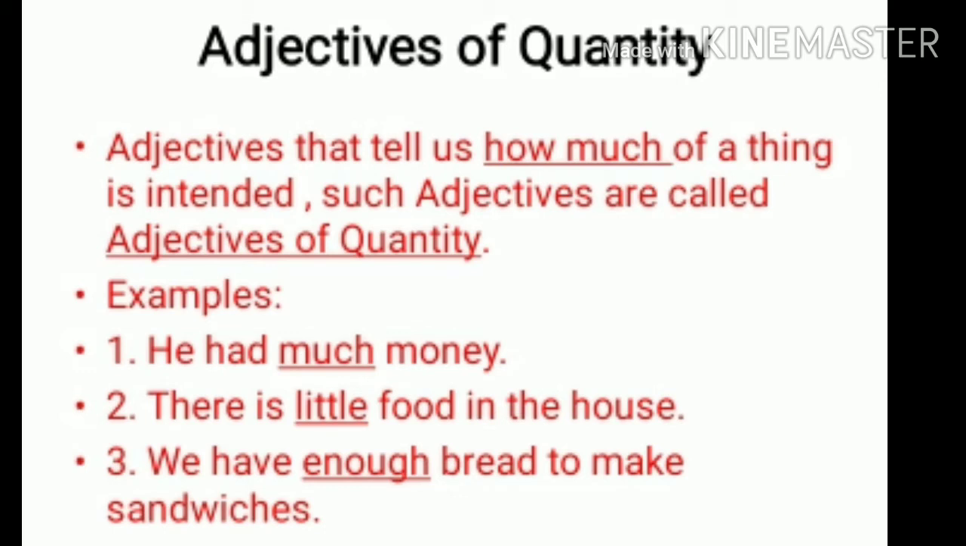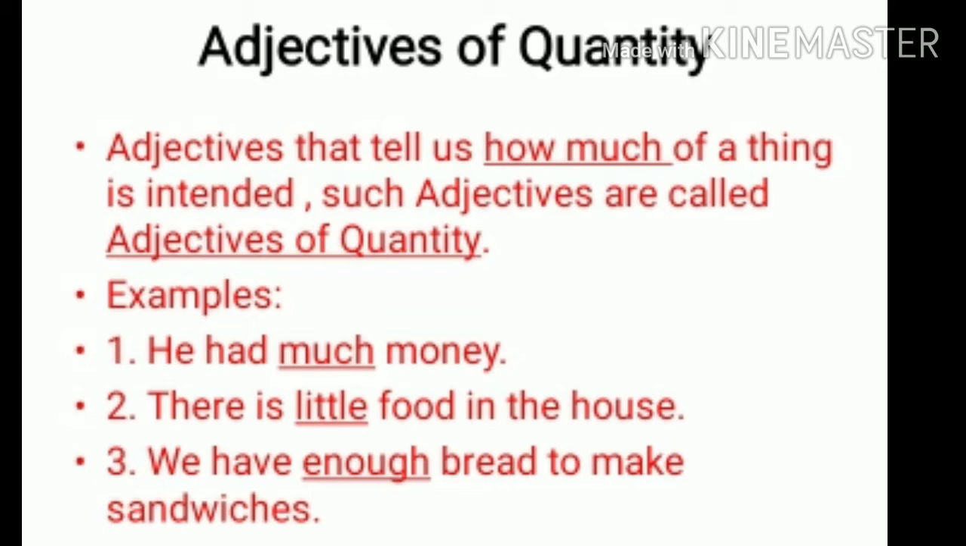Adjectives of quantity. Adjectives that tell us how much of a thing is intended. Such adjectives are called adjectives of quantity. Quantity means the amount it shows, that is, how much it is. So here we need to ask the question how much to the noun. For example, first one, he had much money. How much money did he have? He had much money. Second one, there is little food in the house. How much food? Little food.